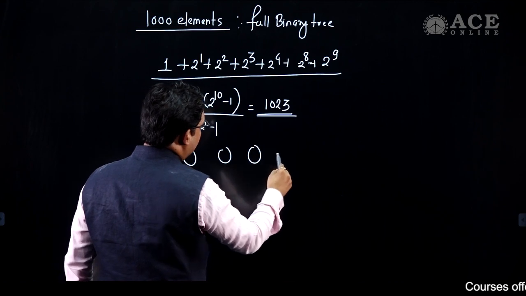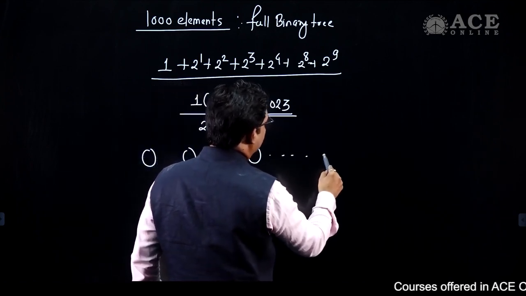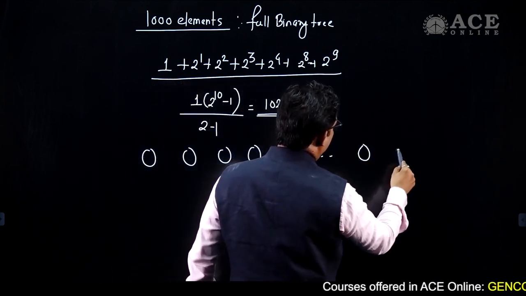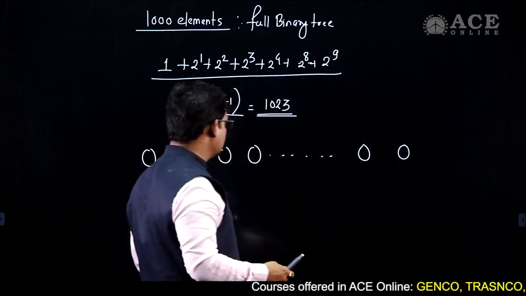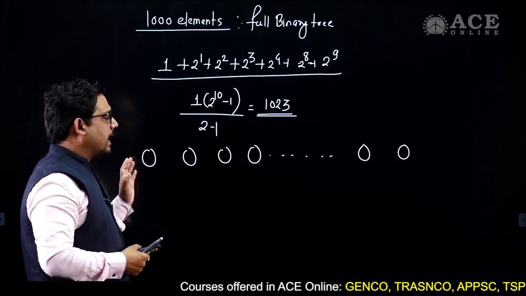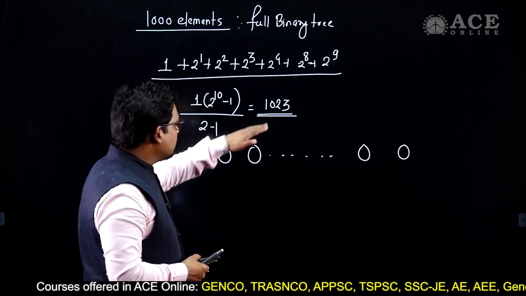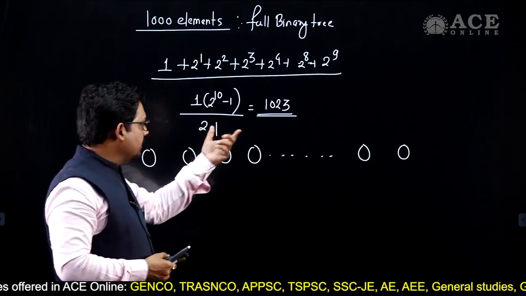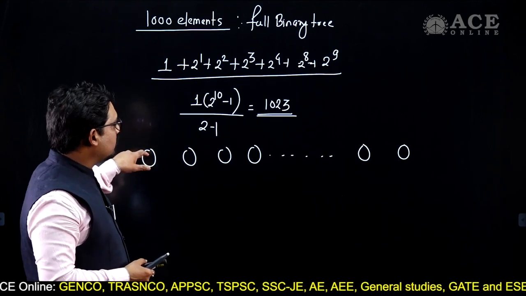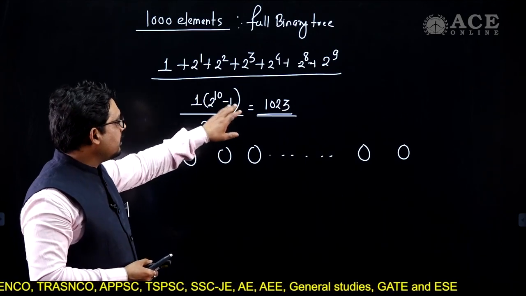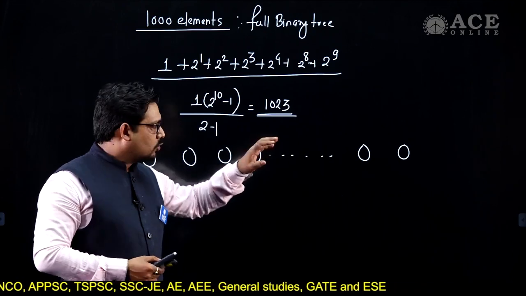Suppose I am more interested here in the last two nodes. Suppose this is 2 to the power 8, that is 256 nodes. The last level is 23 short.